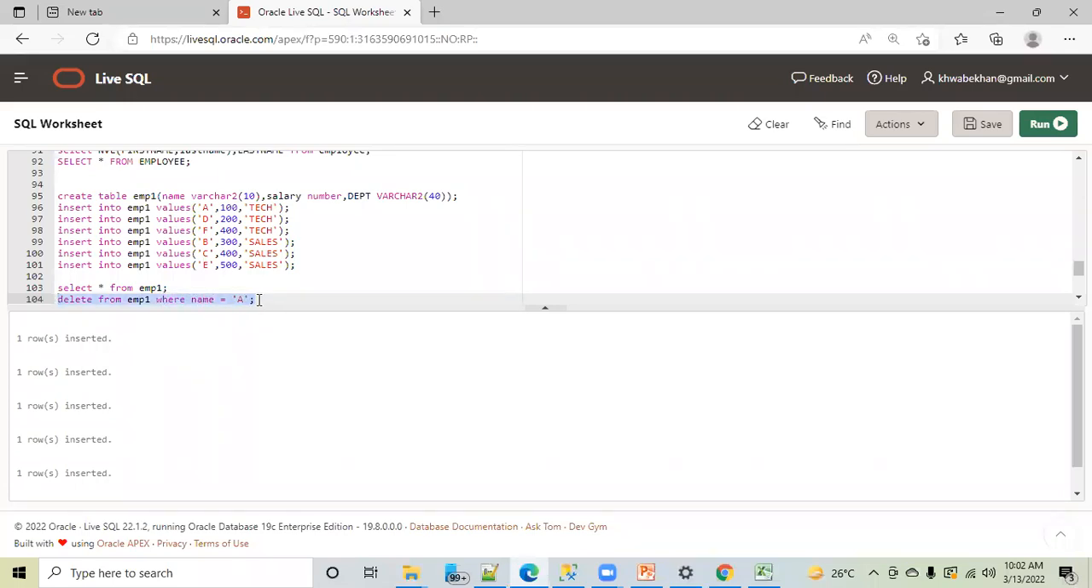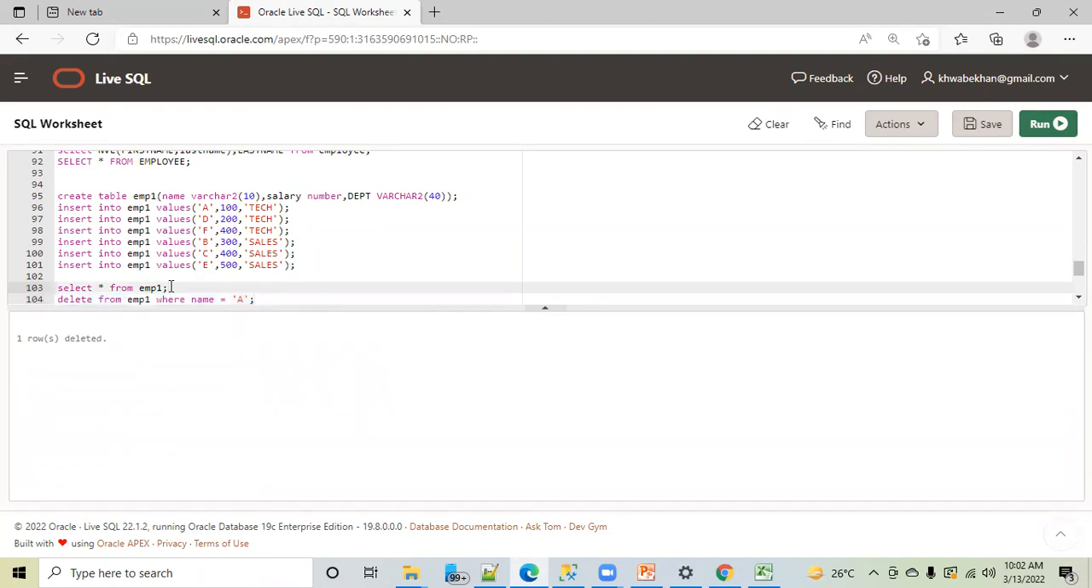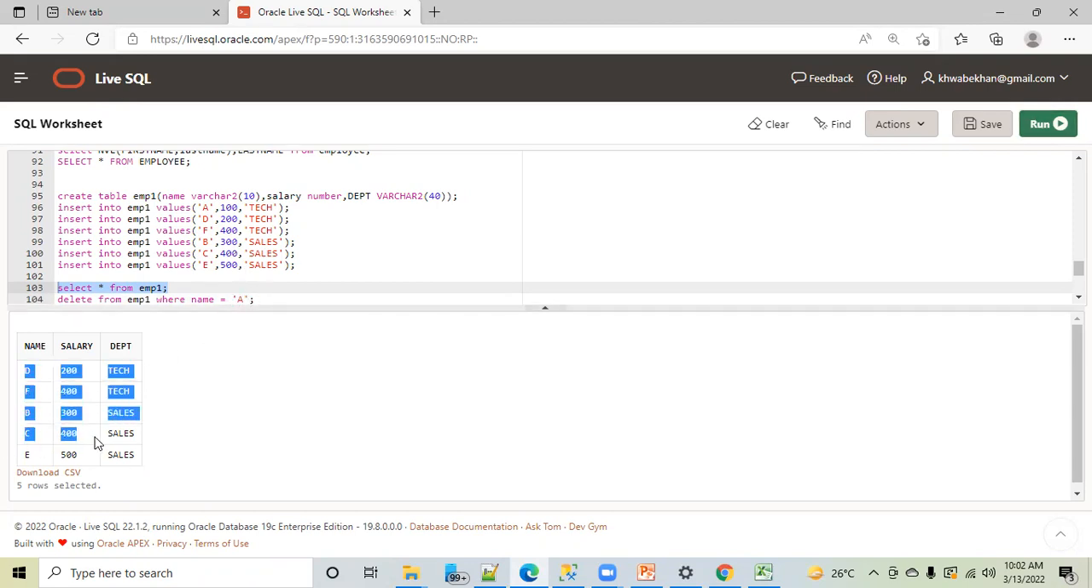Now if I execute this, see, I'm executing this. One row deleted. If you want to cross verify, you can write select star from employee one again and check whether you still have that entry. Oh, I've deleted A, sorry. I thought of deleting E and then I wrote A, I'm sorry. So you can see the record A is deleted. Is that clear, everyone? So we have deleted record A, fine.